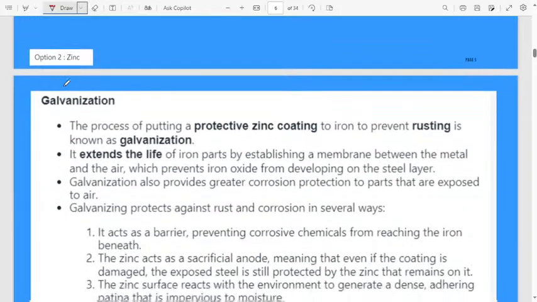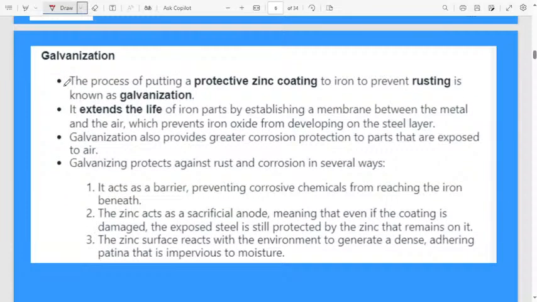Let us discuss what is meant by galvanization, why we use it, and what is the need to galvanize a material. The process of putting a protective zinc coating on iron to prevent rusting, that process we consider as galvanization. See what will happen if you keep iron for a long time, it will become rust.